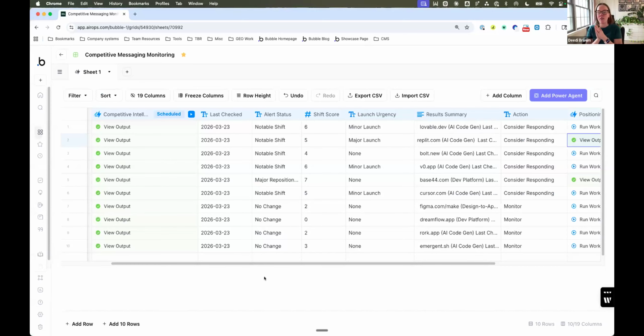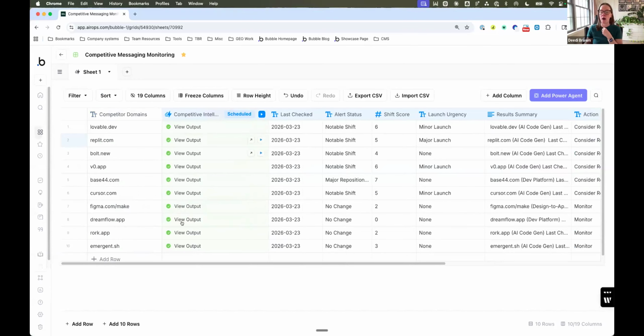If you're not familiar with AirOps, basically what it enables you to do is combine a workflow with a grid so that you can run these workflows at scale. A really small example of that is, let's say you had 200 images that needed not a meta description, you all know what I mean, the tag that describes the image. You could have one image in each row. You could upload the image into the row, and you could click this play button up here, and it would run the workflow on every single one, and then it would draft that for you.